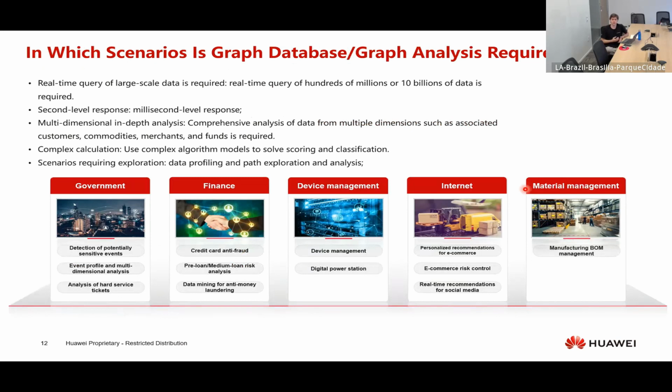So in which scenarios is a graph database and analysis required? We can highlight here scenarios where we have hundreds of millions, billions, even a trillion data for edges. So a graph database is recommended in these scenarios, mainly because of its performance, right? Also, like I said before, in-depth analysis, this is a key point. We have a comprehensive analysis of data from multiple dimensions.